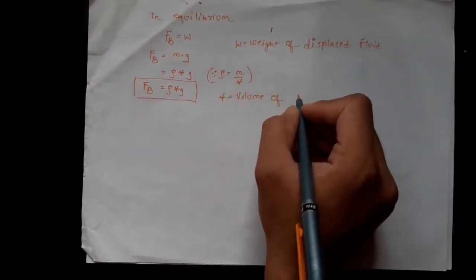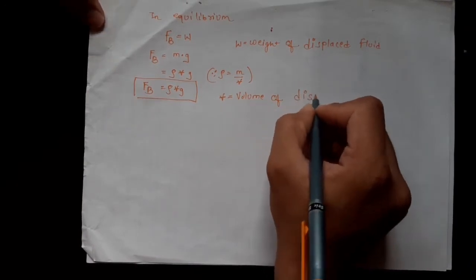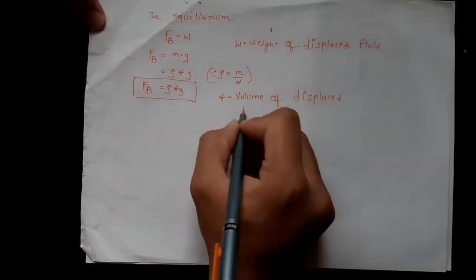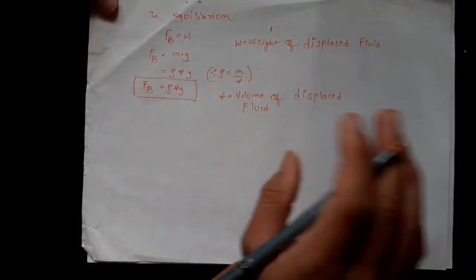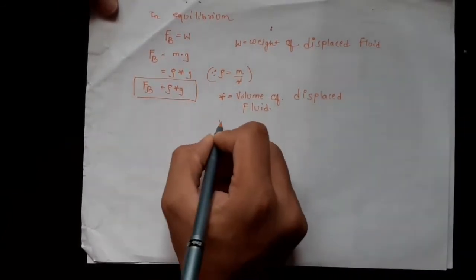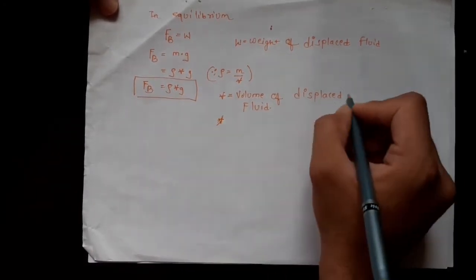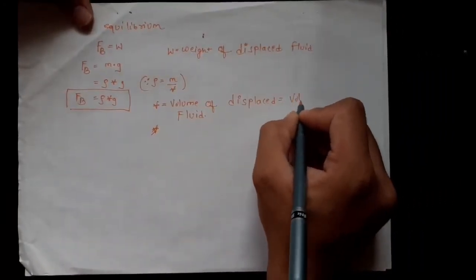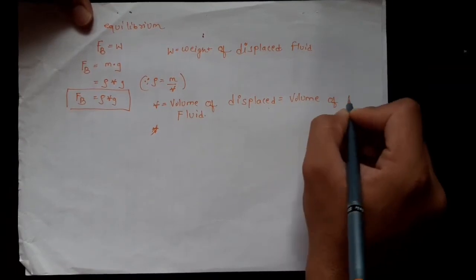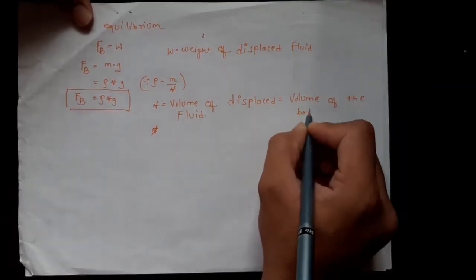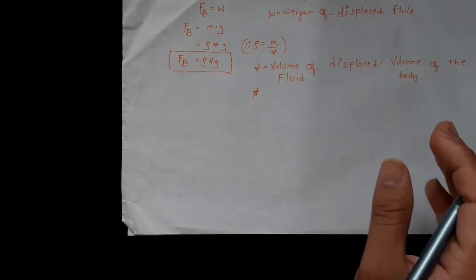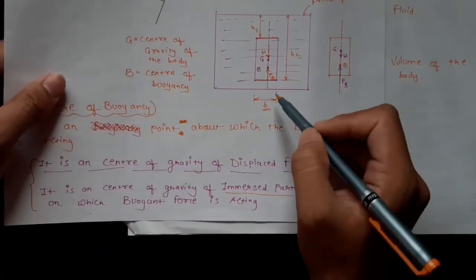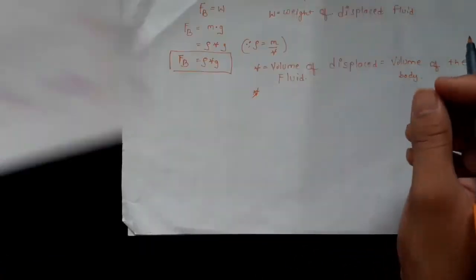This volume of displaced fluid will be equal to the volume of the body immersed in the fluid. So here we can see the volume of the body will be length into breadth into height.